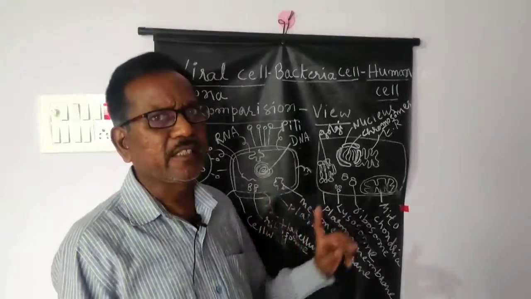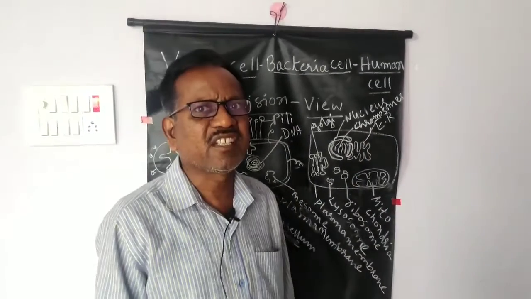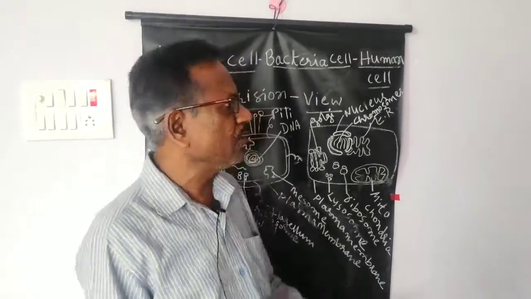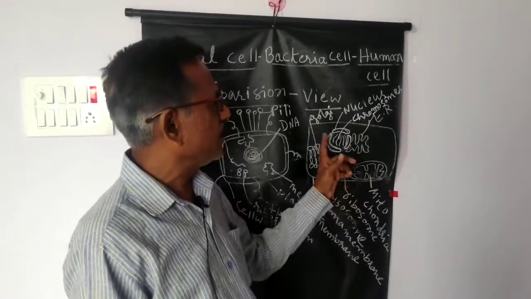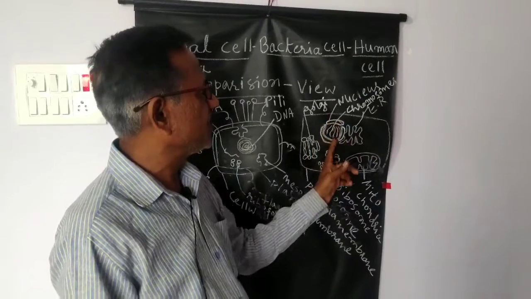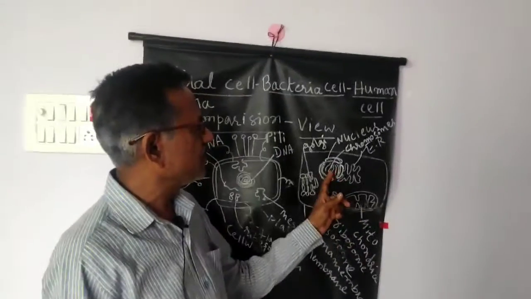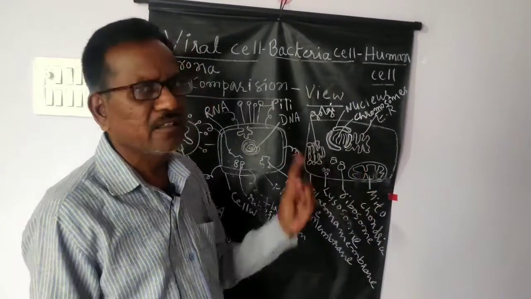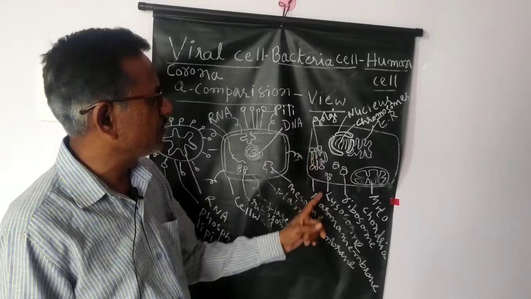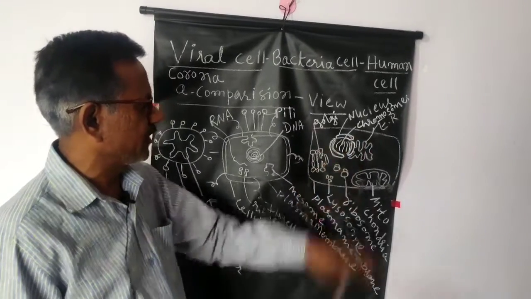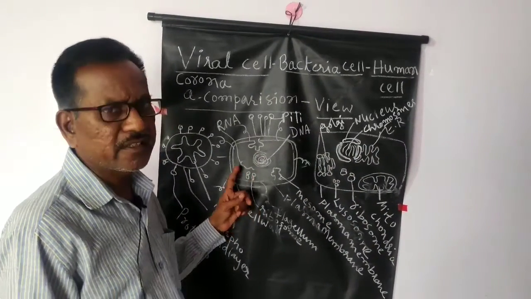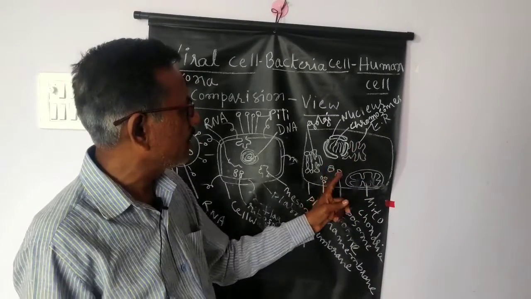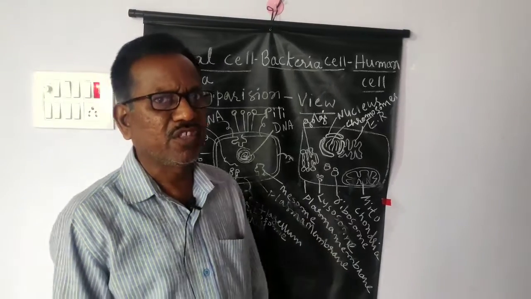Whereas other than bacteria, plant cells, animal cells, human cells are called eukaryotic cells. Eukaryotic cells means they have a well-developed nucleus. In the middle of the cell, there is a nucleus which is bounded by a double membrane. Inside the nucleus, there are chromosomes. And within the cytoplasm, membrane-bounded cell organelles are present like mitochondria, ribosomes, Golgi body, lysosomes, Golgi complex. Here in bacteria, only 70S type of ribosomes are present. In eukaryotic cells like plants and animals, 80S type of ribosomes are present.